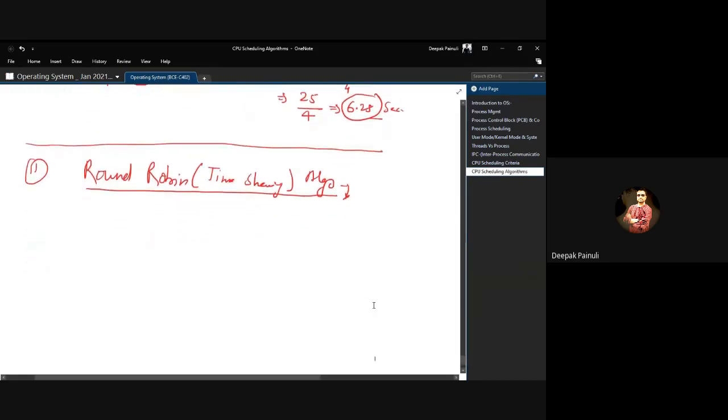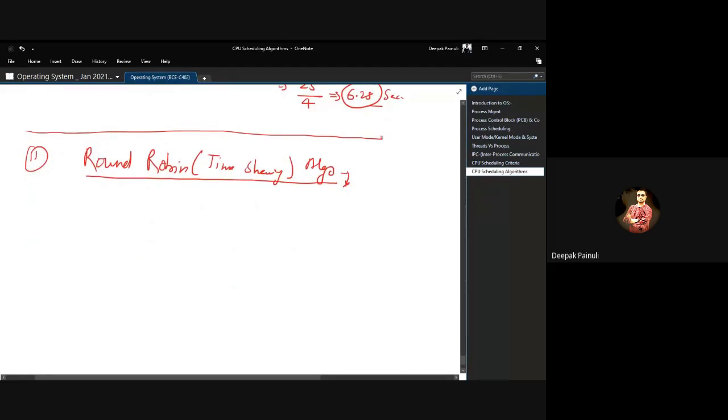The scheduling or selection criterion for this algorithm is a predetermined slice of time, that is called the time quantum. In some cases it is also addressed as time slice, or TS, or TQ, right?